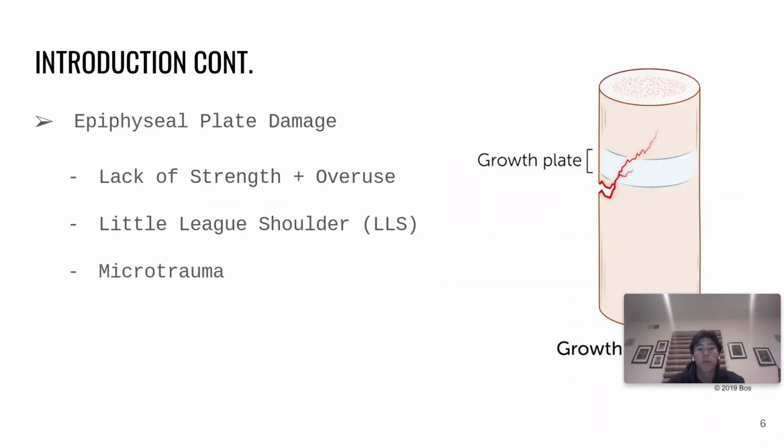During the overhead throwing motion, the proximal humeral epiphyseal plate undergoes repetitive microtrauma. The predisposed weak epiphyseal plate of a youth baseball player, combined with the repetitive overhead throwing of a baseball, leads to an accumulation of damage to the epiphyseal cartilage, or Little League shoulder.